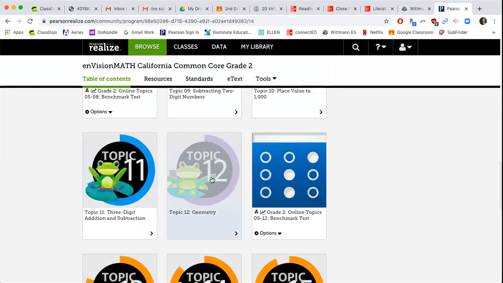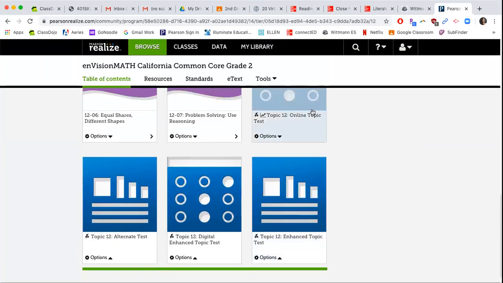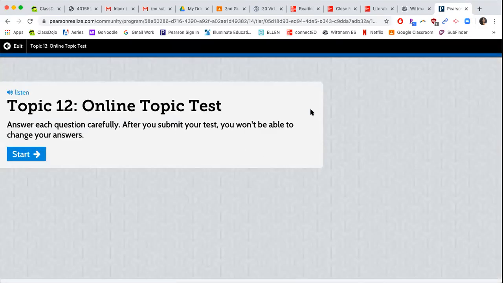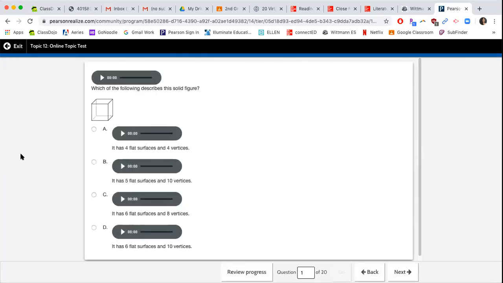Topic 12, geometry. And then you guys have your online topic test. So here's your sneak peek at your math test for this week. Which of the following describes this solid figure? So we have flat surfaces and vertices. Remember, vertices are those like points. Don't think of a vertice as like, let's say that these points were really sharp. Those are the points that are going to poke you. Okay, so how many vertices? And then flat surfaces are how can you lay the cube down on your table, and then will it stay without rolling, okay?